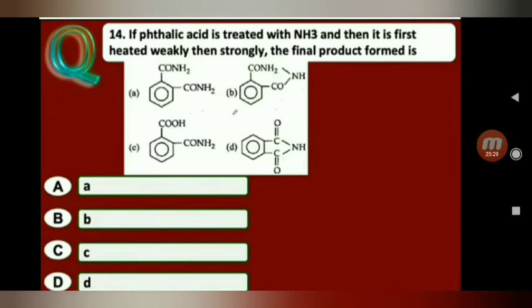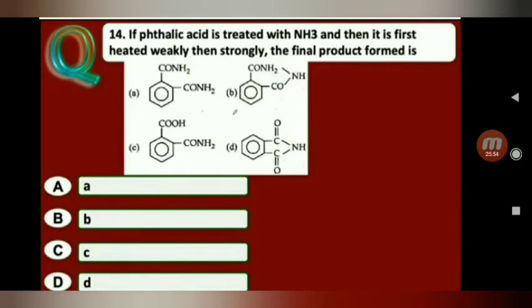Next one. If phthalic acid is treated with NH3 and then it is first heated weakly, then strongly, the final product formed is A, B, C, D. These are the structures. So which one is possible?